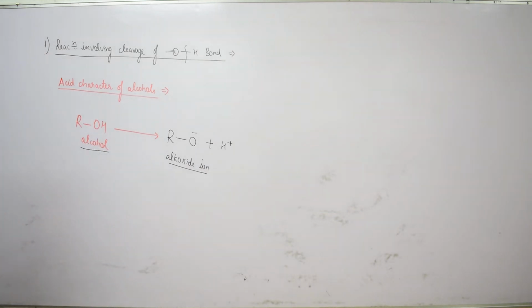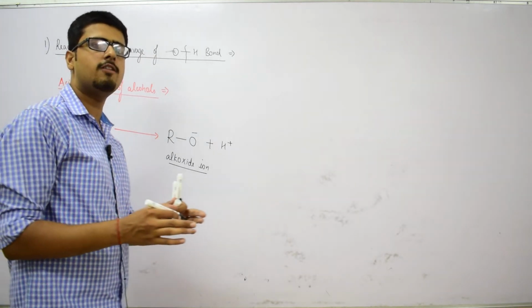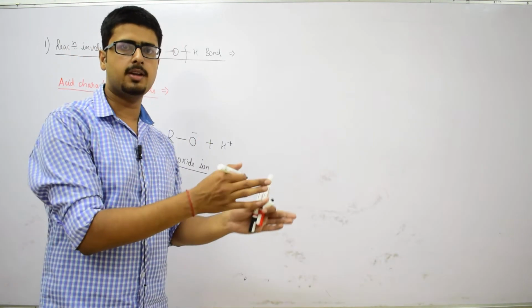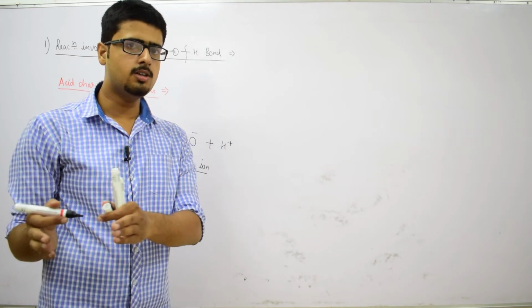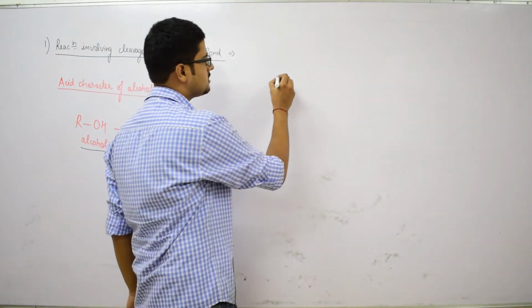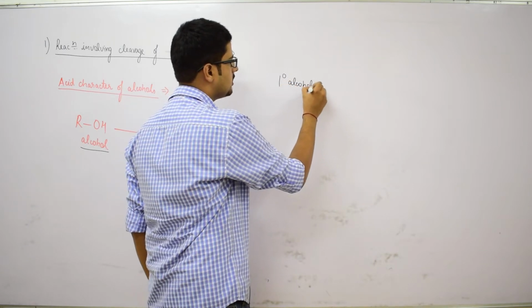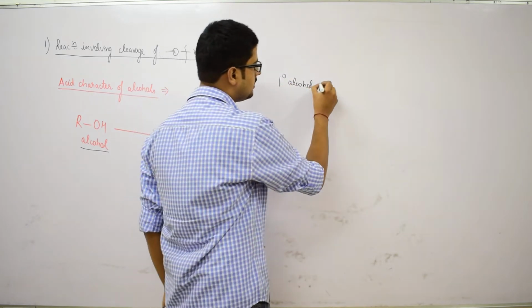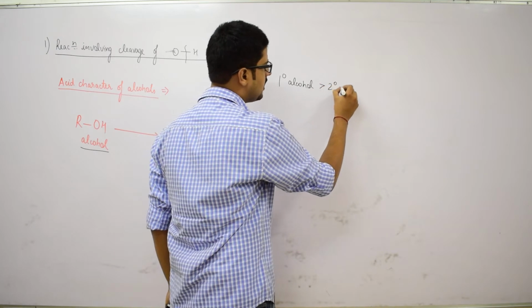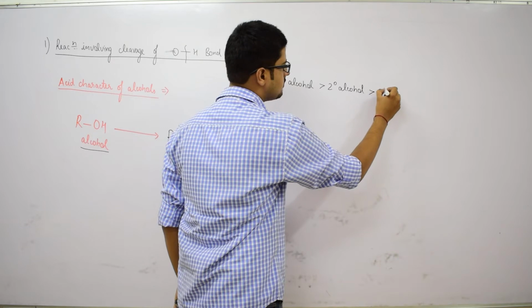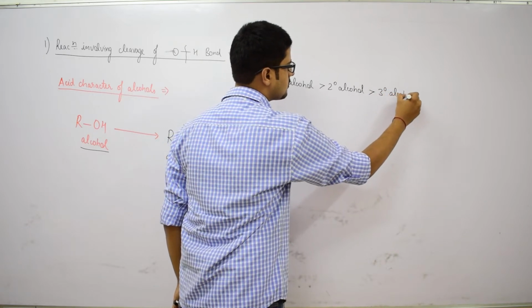According to the decreasing order of acidic character of the different types of alcohols, that is primary, secondary and tertiary alcohols, the most acidic are the primary alcohols. Then is the category with secondary alcohols, and then the case with tertiary alcohols.